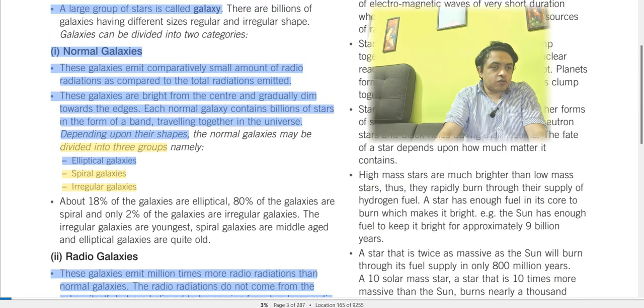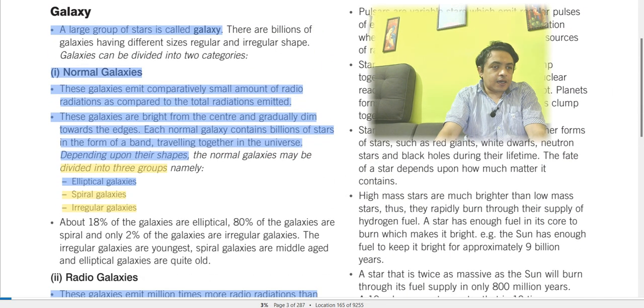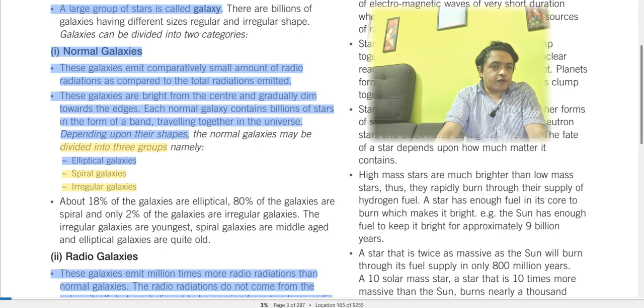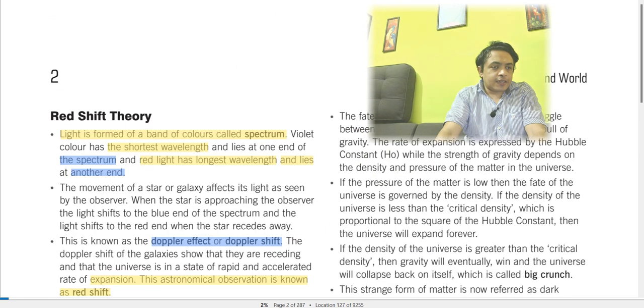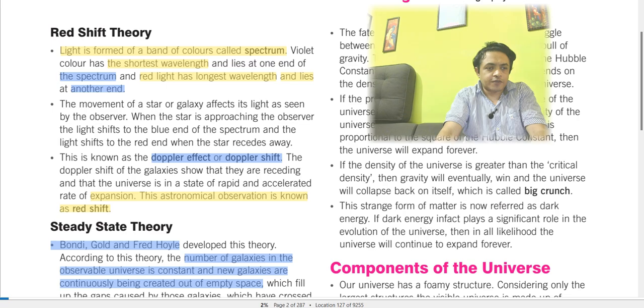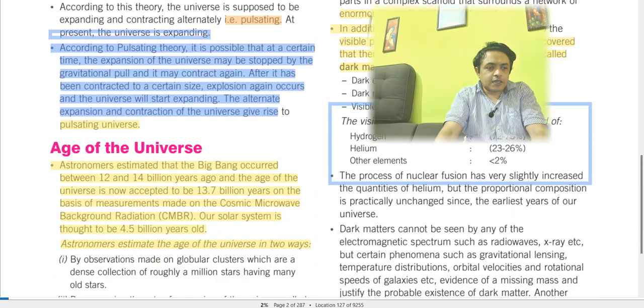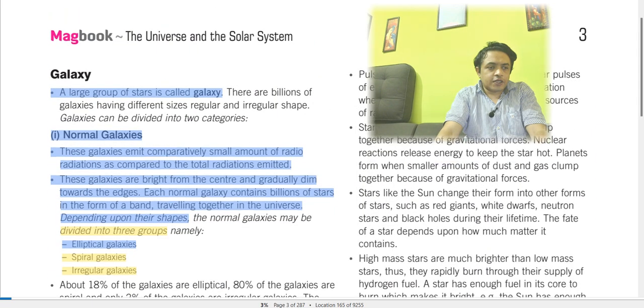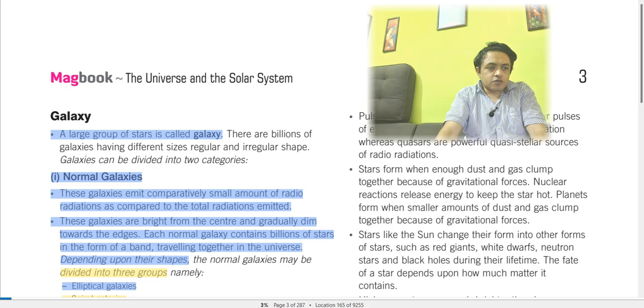Now coming to the next part: electromagnetic waves of very short duration, whereas the pressure of the matter is low, and then the rate of the universe is governed by the density. If the density of the universe is less than the critical density, which is proportional to the square of the Hubble constant, then the universe will expand forever. These things we have discussed. We'll now move to the next part.